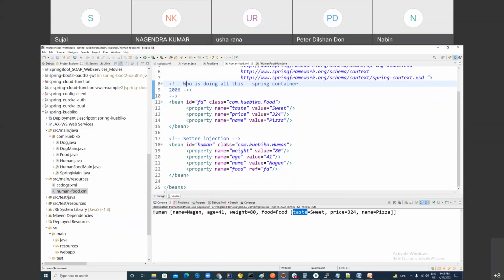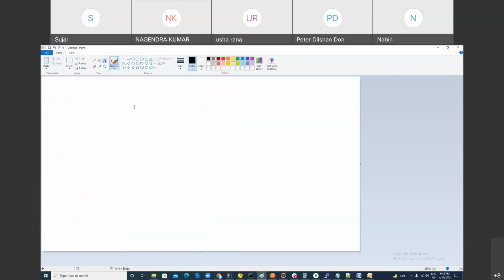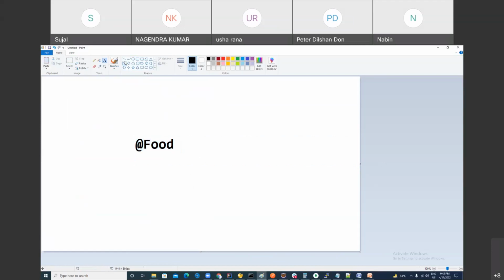So I'm going to show you one program with the help of annotation. Do you know annotation? Annotation is a way to associate some metadata. You may be using annotations that start with @, like this. I'm not going to teach you right now, but if you don't know, I can teach you as well.